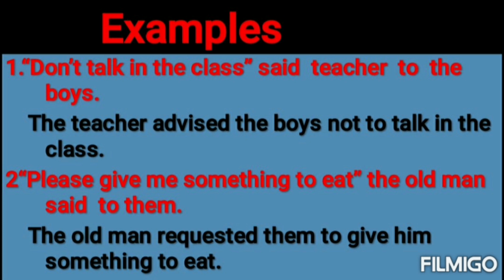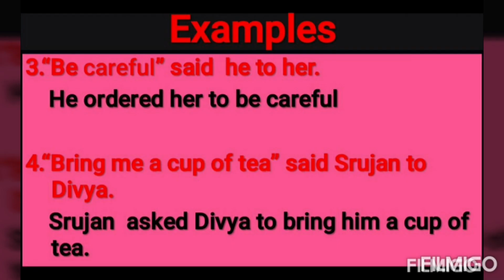According to our rule, in this answer, we removed please, and we also used requested here.